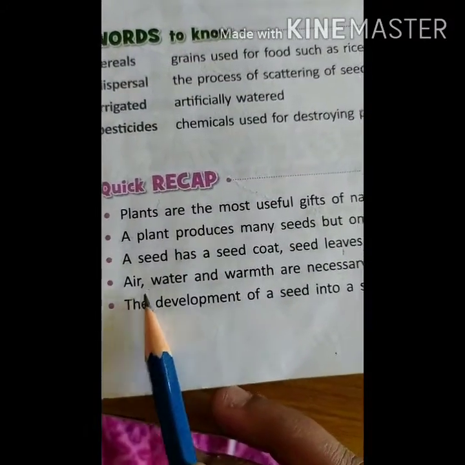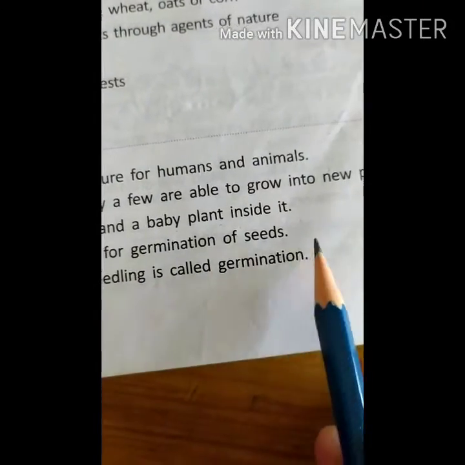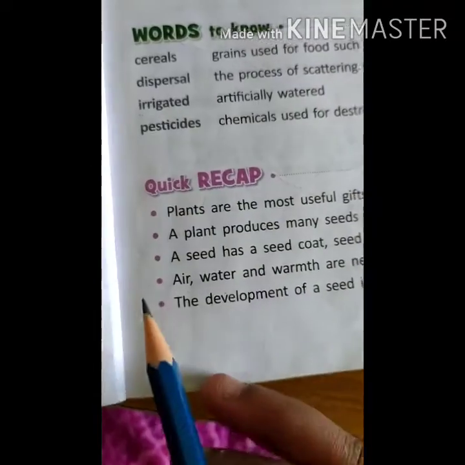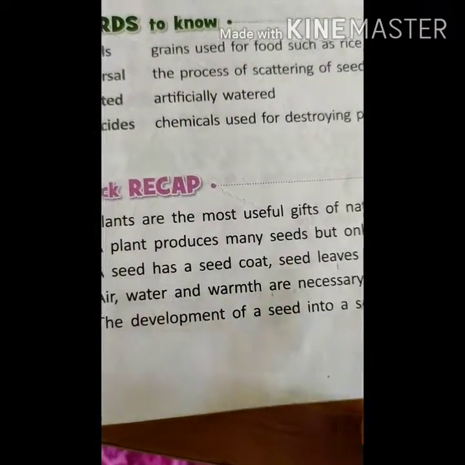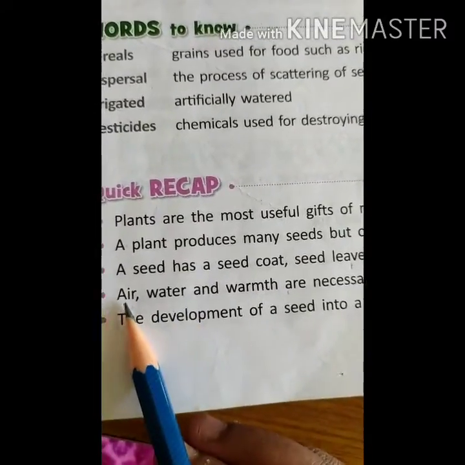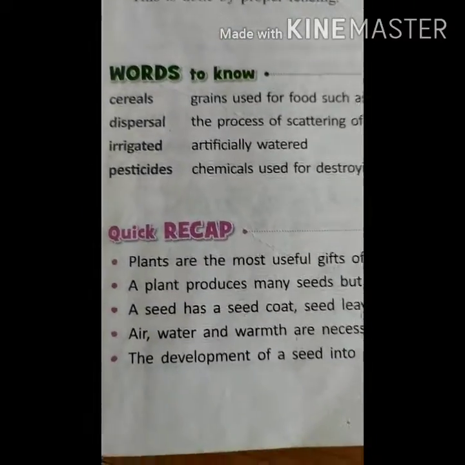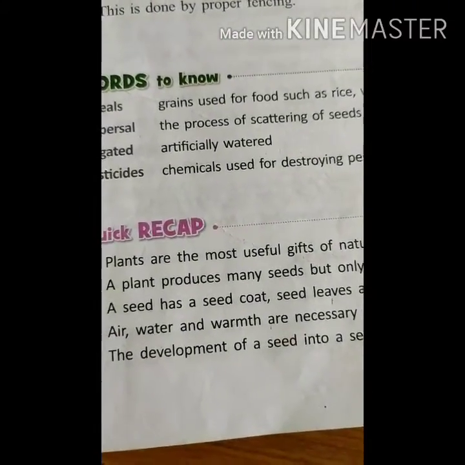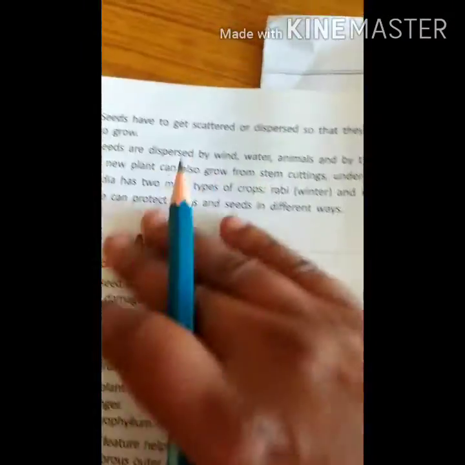The baby plant has a shoot and root system, and it is also called the embryo. Air, water and warmth are necessary conditions for germination of seeds. Warmth comes from sunlight, water from water or water vapor, and air from the environment. The development of a seed into a seedling is called germination. This you know.